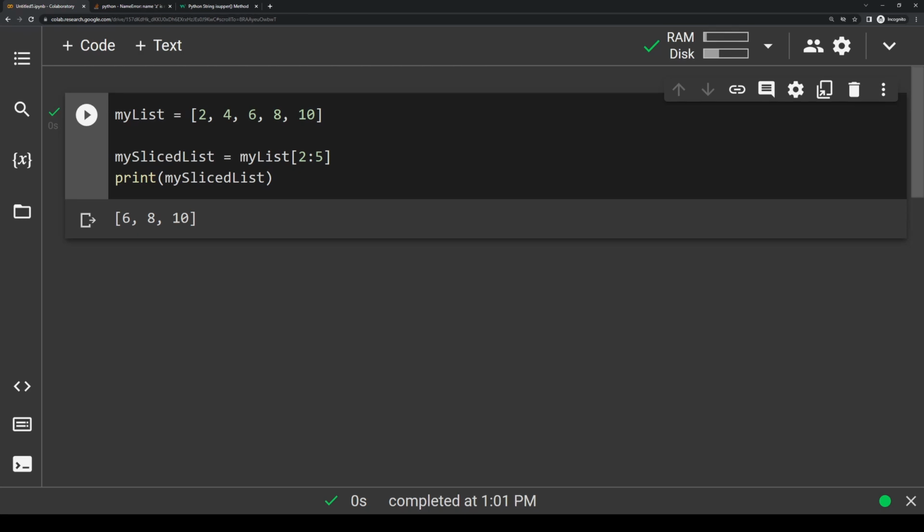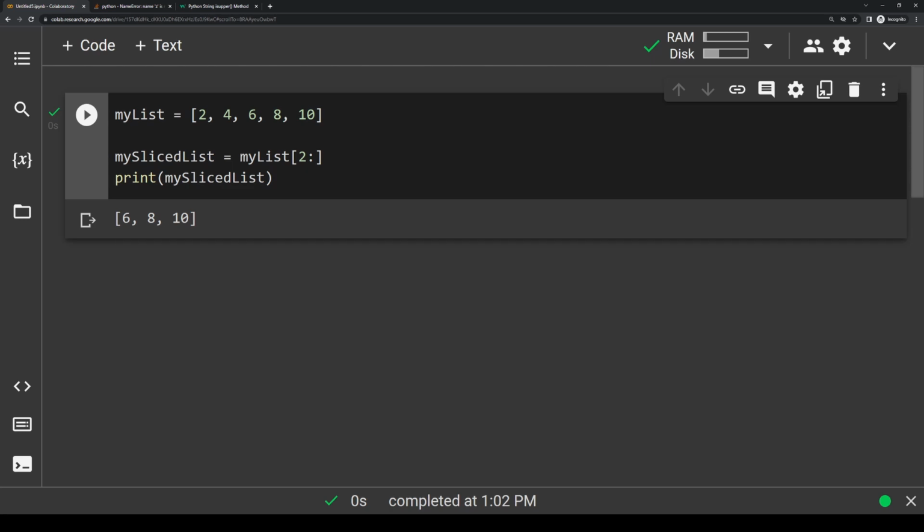One neat thing is that you don't actually need numbers on both sides of the colon if you don't want. So let's say I wanted to grab everything from index 1 onwards. I could just write it like this. I would write 1, and it'll print everything out from index 1 all the way to the end of the list. So you see it prints out 4, 6, 8, and 10. If I wanted to do index 2 and onwards, I could just replace this 1 with a 2, and if I print it out, you'll see it prints out just 6, 8, and 10.